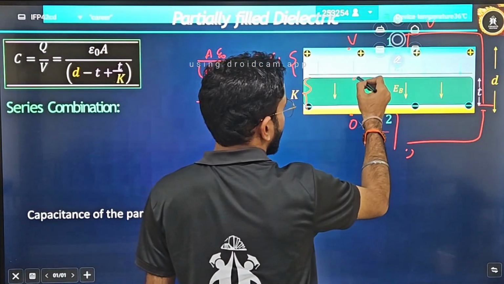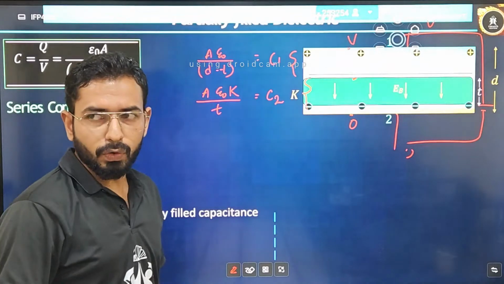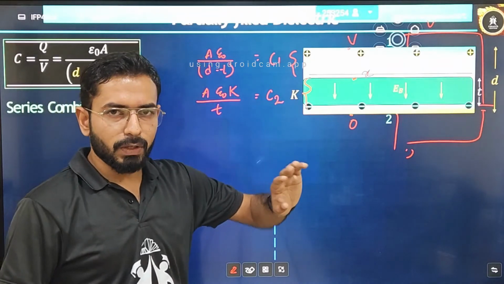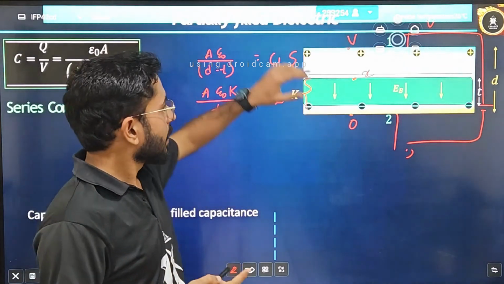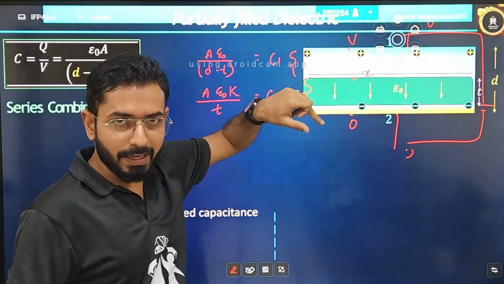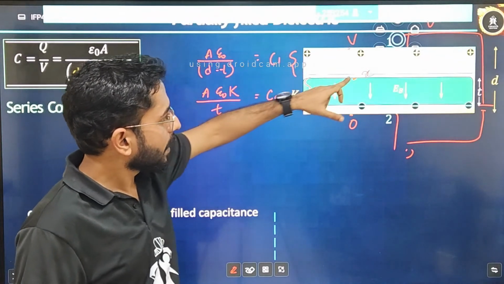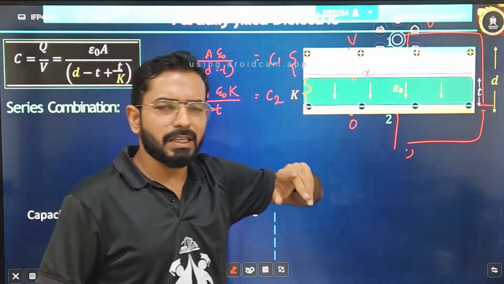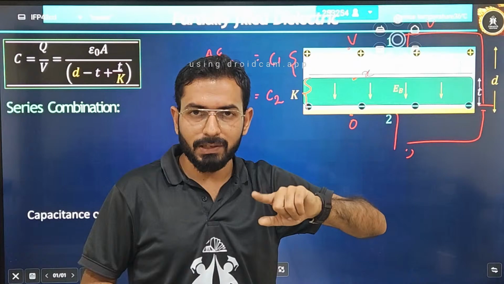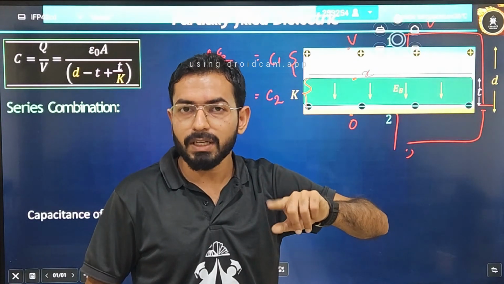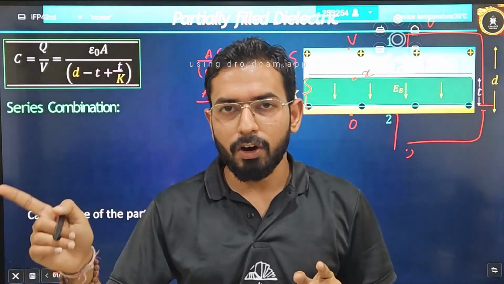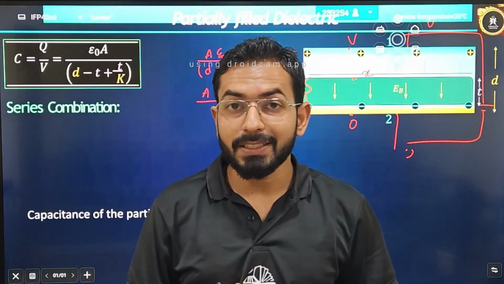Now these two capacitances. Tell me, do you know the potential at the half section? No. Let's assume that it is some X. Let's assume this is X. Now I will ask you a very simple question that I have been asking since the second lecture: what is the potential difference across C1? Can you say potential difference across C1 is V minus X, and what is the potential difference across C2? Can you say X minus 0? That means is it true to say that potential difference across both these capacitors is not same, they are different? If potential difference is different, what kind of combination, students, do you have? Series combination. And what is the formula of series combination of capacitance? Correct. It is the formula of parallel from the resistance topic.